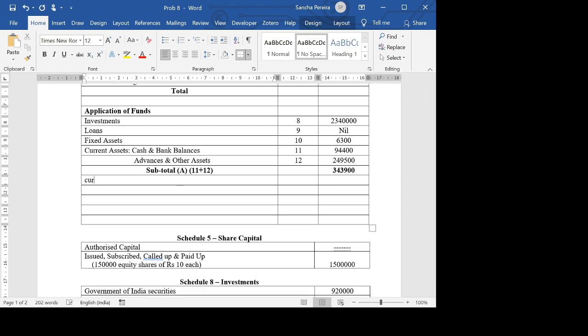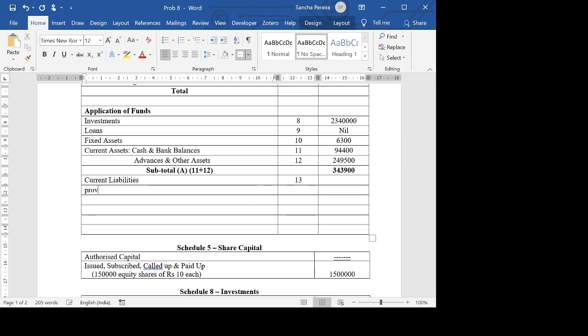We move on to current liabilities, which is schedule 13, and we also have provisions, which is schedule 14.